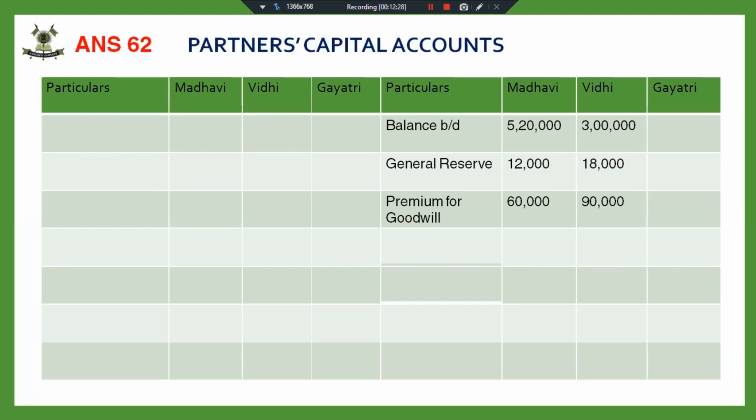the old profit sharing ratio, this is the sacrificing ratio. And if you calculate the sacrificing ratio, old minus new, this will come out to be 2:3 only. So she is not bringing 3 lakhs. She is bringing her share of goodwill, that is 5/10, half of 3 lakhs, that is 1,50,000. And this 1,50,000 has been distributed in sacrificing ratio.